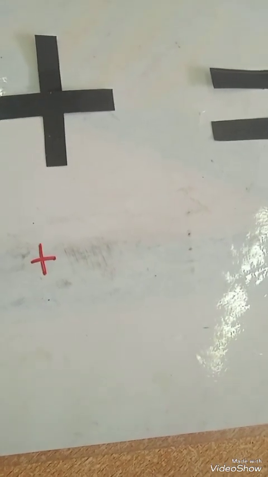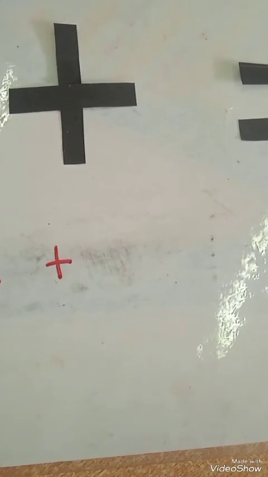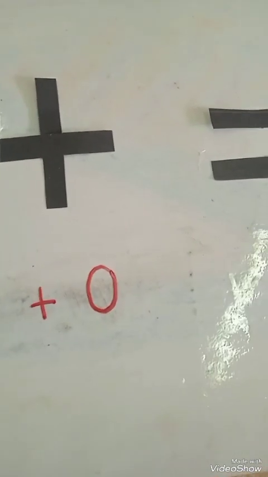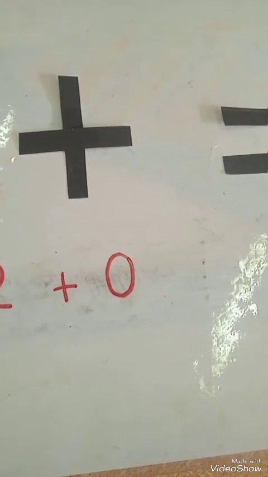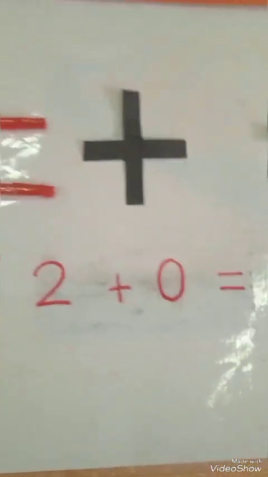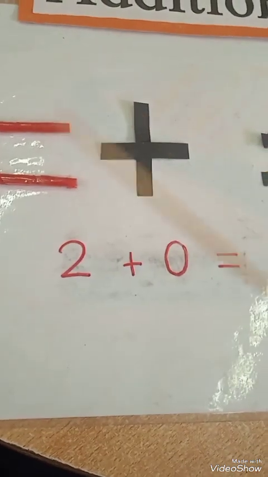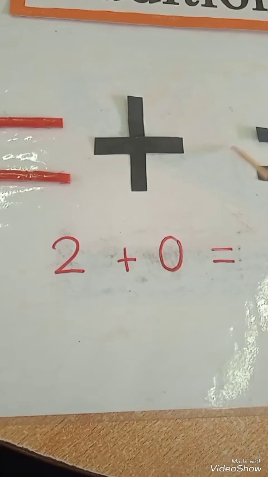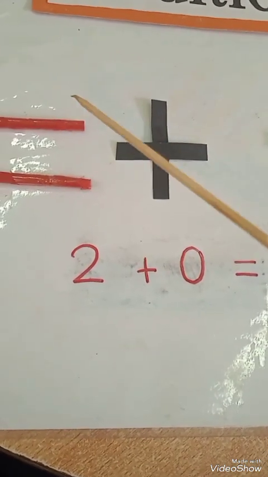If there is nothing and there is no object, so we will write here 0. We will write 0 because there is nothing and nothing is there for count. Then we will write is equal to, and now we will count all the objects all together. So we will count from this side and on this side there is nothing, but we will count the objects that are present.